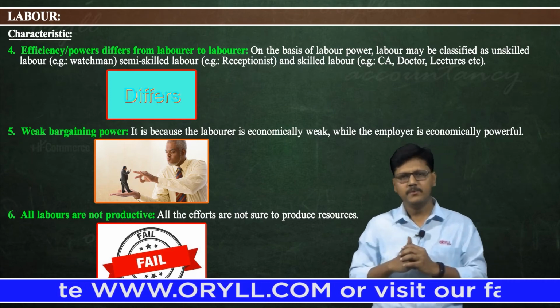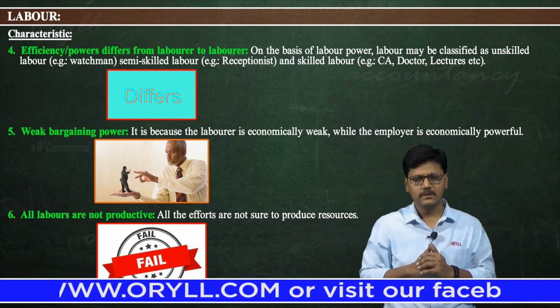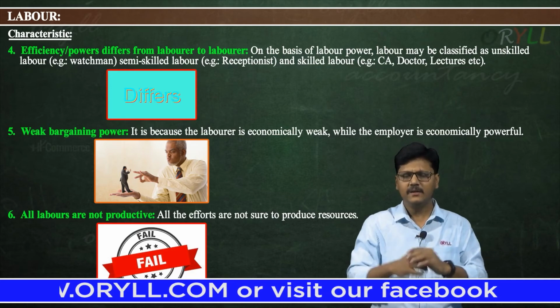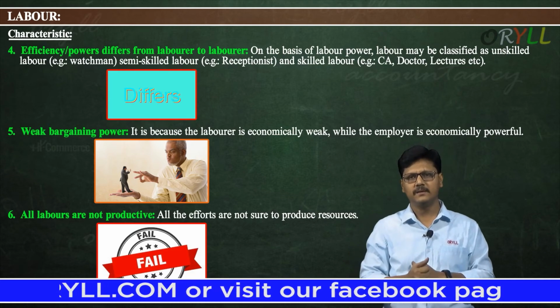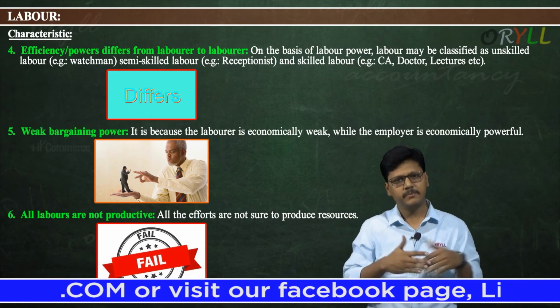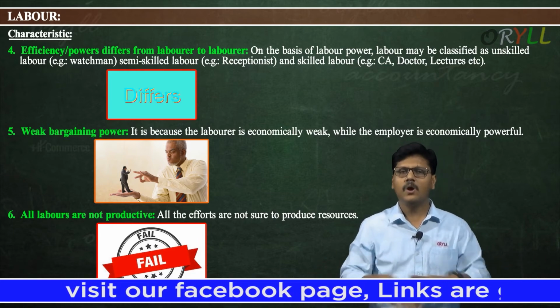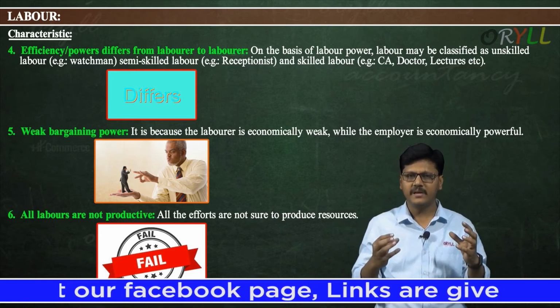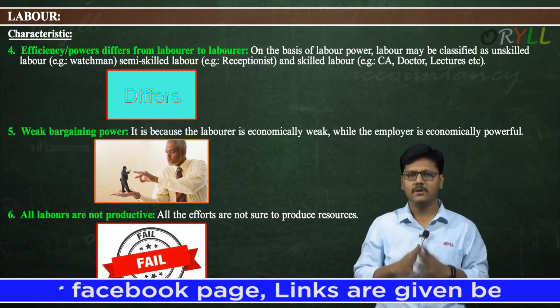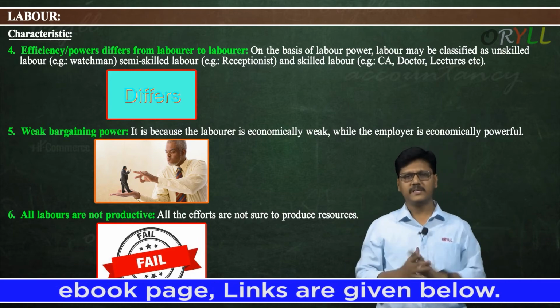A scientist may be working on a concept. There is no guarantee that he will discover it immediately. He has to spend a lot of time. Sometimes he may fail to discover something, or he may be successful. So, labor cannot always be successful. That is why it is called all laborers are not productive.